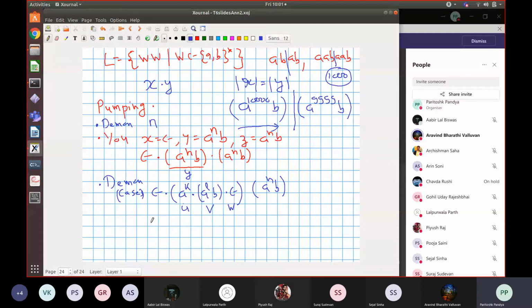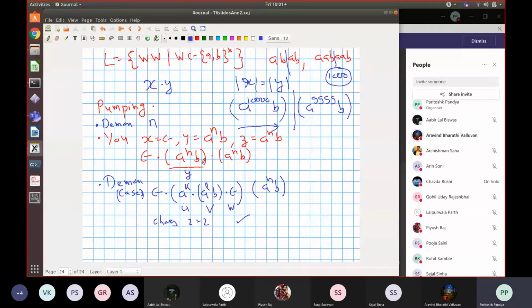So what i do you choose? In this case, if I choose 2 itself, it will not be. Okay, i equal to 2 you choose. So the V part is repeated twice. So in the earlier part there are 2 B's. In the second part there is only 1 B, and they can never be equal, right? Yes. So this will not be in the language. So this is how you have shown you have won against the Demon. It could not be pumped.